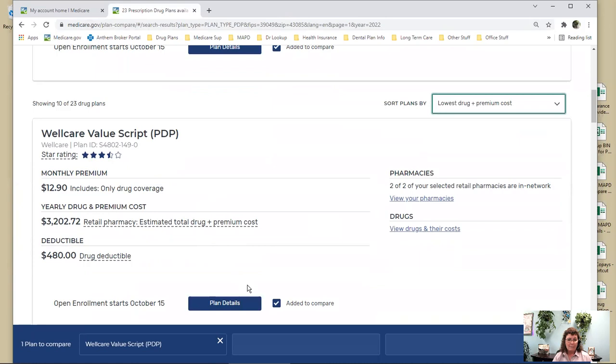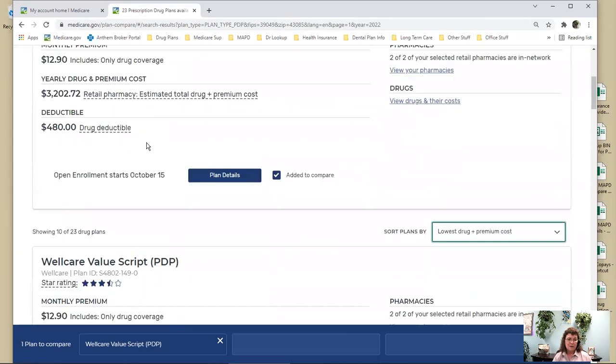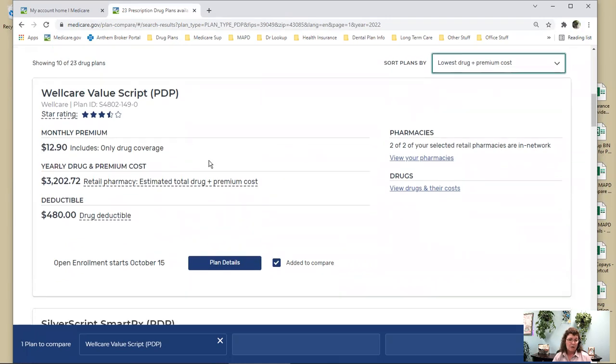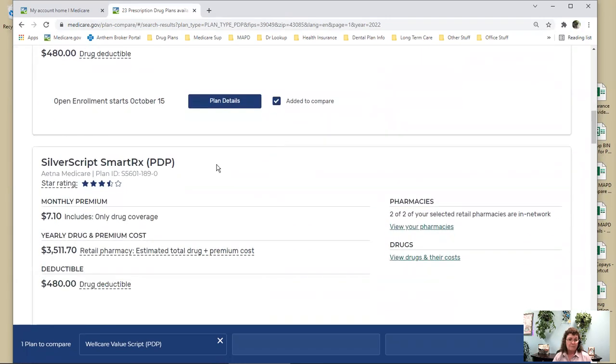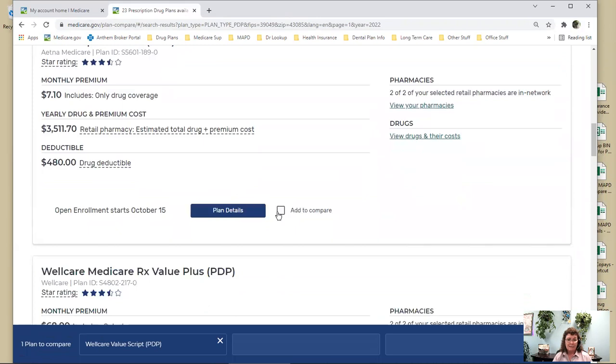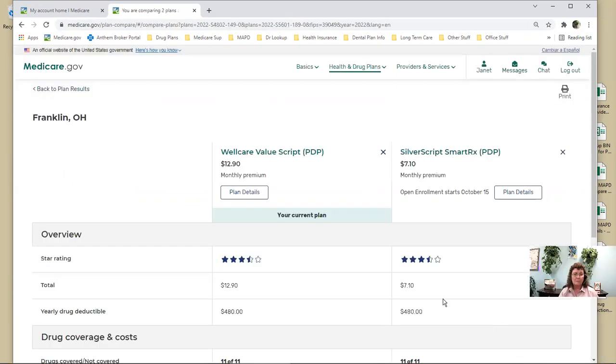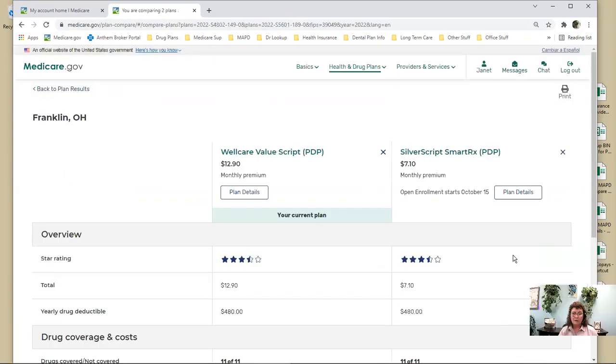And it just so happens that my plan, because see, this is my plan next year, came in number one. So that's a good thing. But let's look at the second best plan. You can just click on add to compare, and then you click on compare up to 3. Then you click on compare.